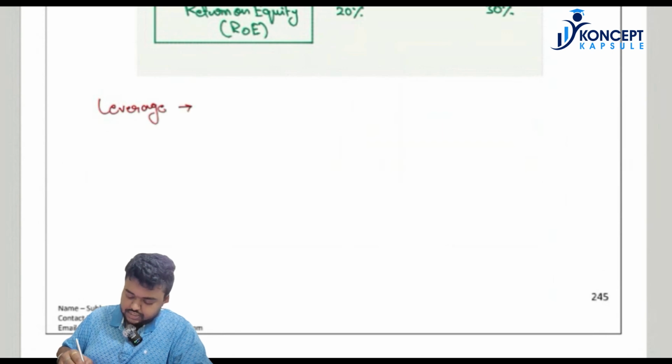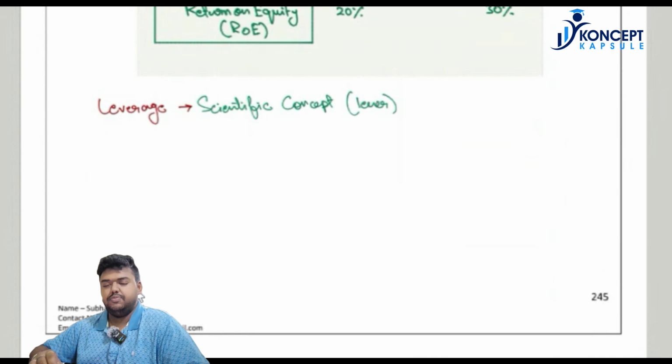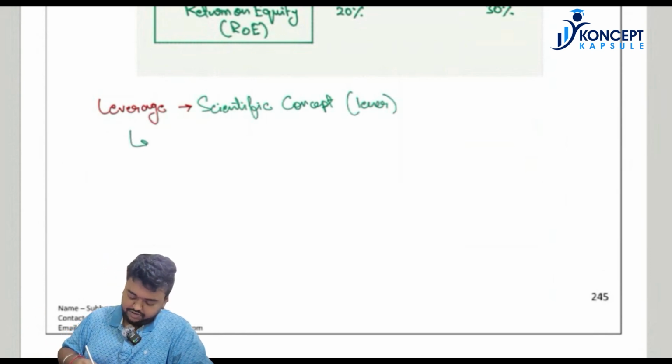So leverage originally was a scientific concept and it came from the word lever. Now we are using it in terms of finance. What does it mean from a finance lens?